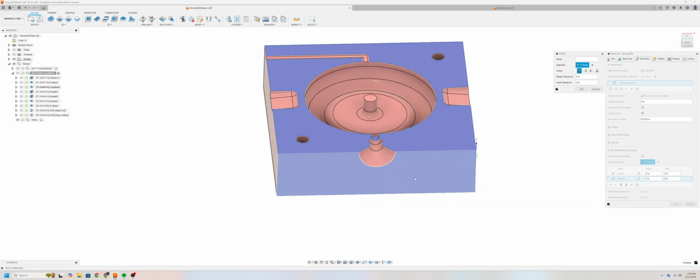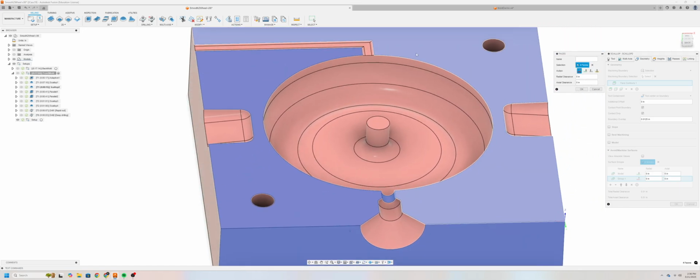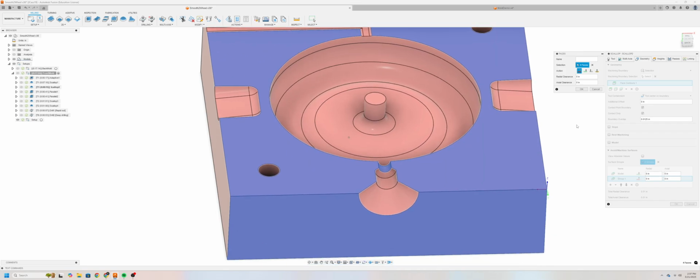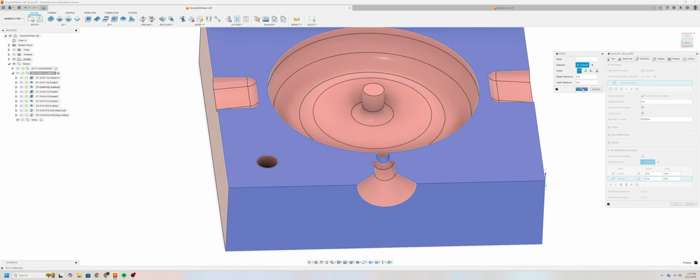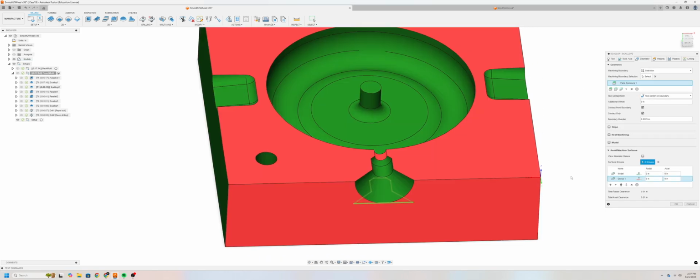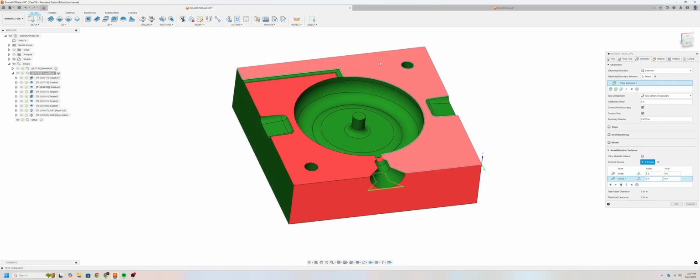Again, all dependent on your design. The rest of the faces we don't really care about because we're not even reaching them because they're way beyond our boundaries. And we'll want to make sure that we click avoid surface. And we'll click OK. That'll turn these faces red, and so that way the machine knows not to touch these faces at all.